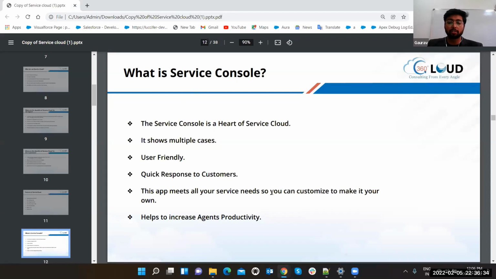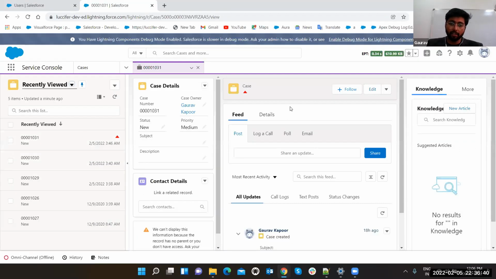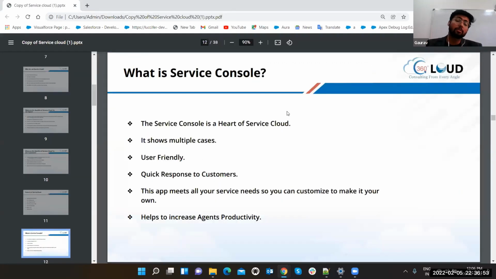The app meets all the service needs, so you can customize it to make it your own. It helps to increase agent productivity. Yes, if they have all the systems on one screen, then agent productivity will increase. They do not have to go back, search for a different record, open it, and then open it in two tabs, and match it. This is just helping in the simplest way. That's how console view works, right? And you can also create your own custom application in a console view.